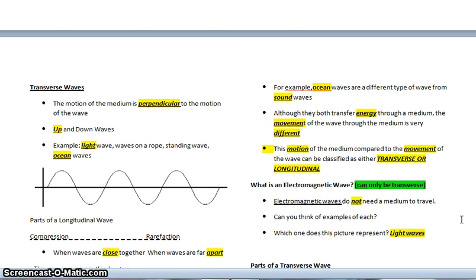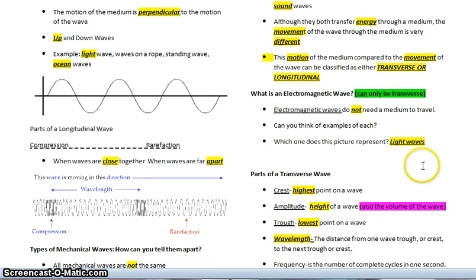It can travel through outer space. We still can see light in outer space. That picture that would be right here that's not in this book would be an example of a light wave. And so that's why I put light wave right here, because that picture would be an example of a light wave.